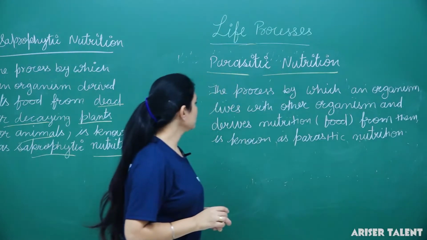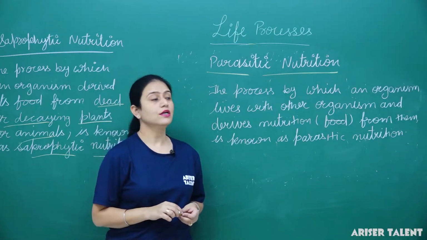Okay, so such a form is known as parasitic nutrition.